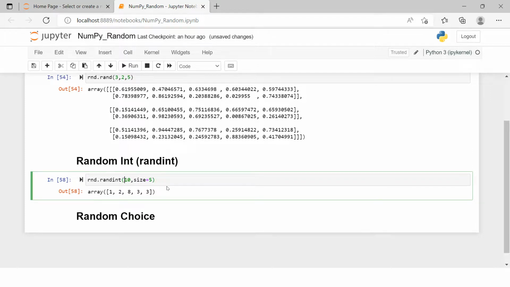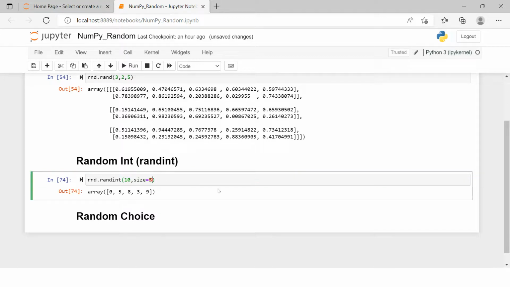Now you can do this also, right? Over here it will always give you a set of 5 numbers below 10. When you specify just 10, any number, and if you give a size, then it will take it as the upper limit, and it will always give you a set of 5 numbers, or whatever size you specify, below that. This is the upper limit, this is treated as the high. I just hope that you understand.